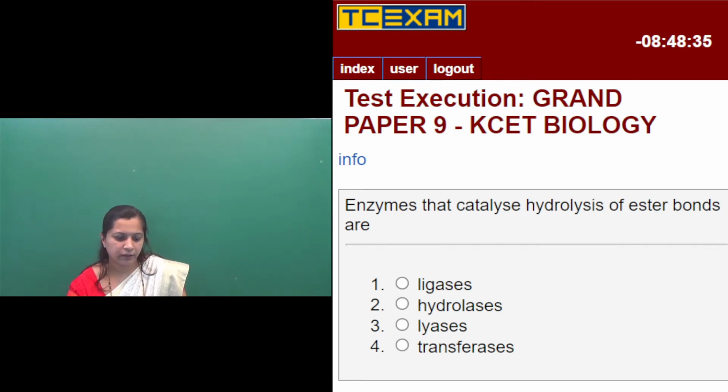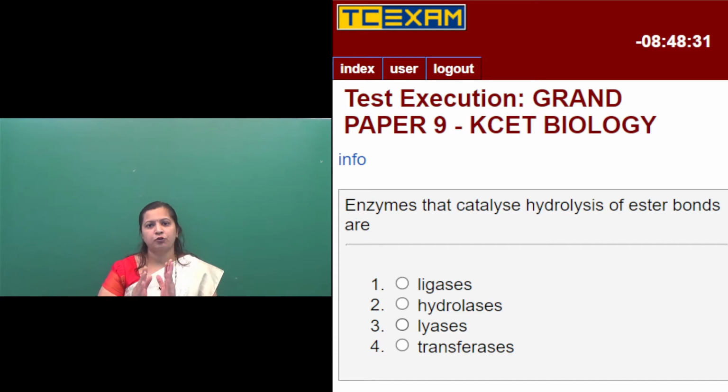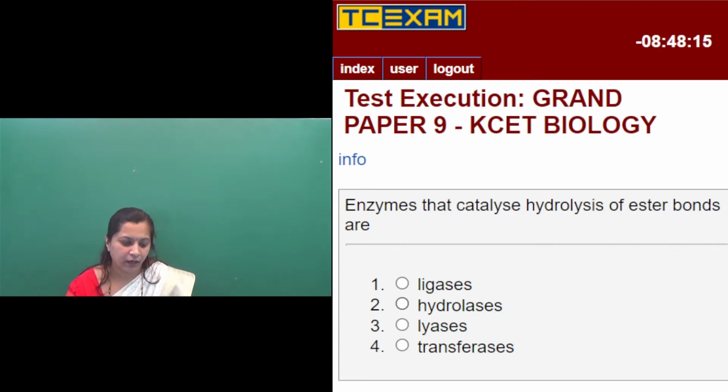The third option they have given is lyases. Lyases also break down the substrate into 2 parts but without the use of water. Those enzymes are called lyases. And one more option is transferases. Transferases transfer a specific group. So the right option here is the second one. Enzymes that catalyze hydrolysis of ester bonds are called hydrolases.